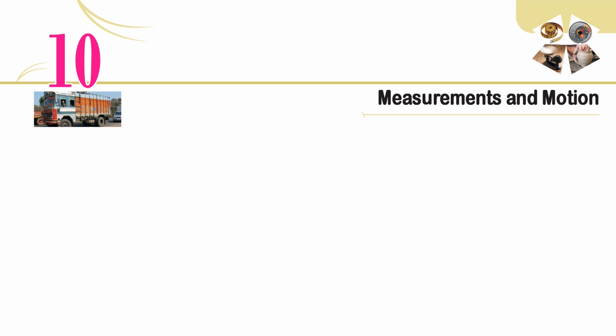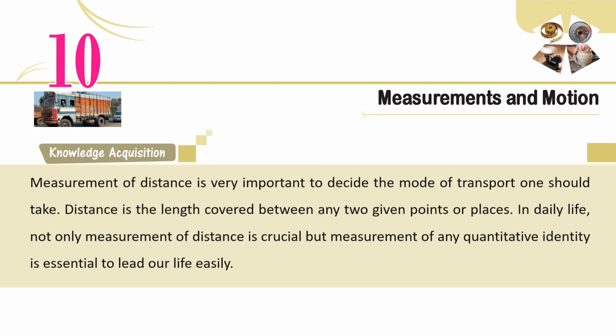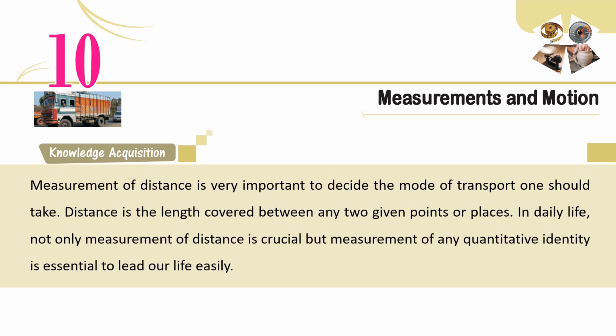Chapter 10. Measurements and Motion. Knowledge acquisition. Measurement of distance is very important to decide the mode of transport one should take. Distance is the length covered between any two given points or places. In daily life, not only measurement of distance is crucial, but measurement of any quantitative entity is essential to lead our life easily.